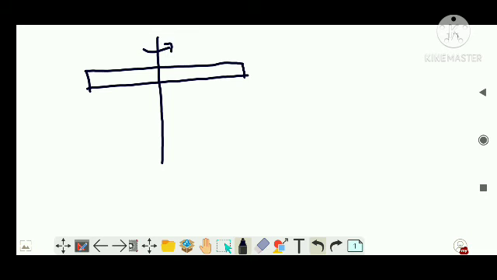So the derivation can be asked directly. You are asked what is the moment of inertia about this axis. So what we are going to do is consider a small element dx. Let's say it is at a distance x from this axis.